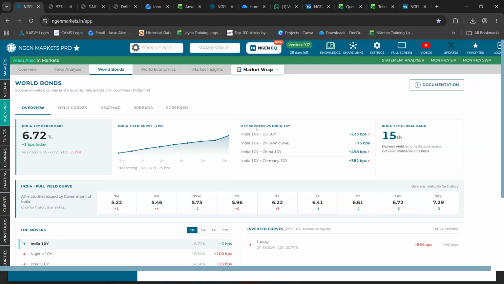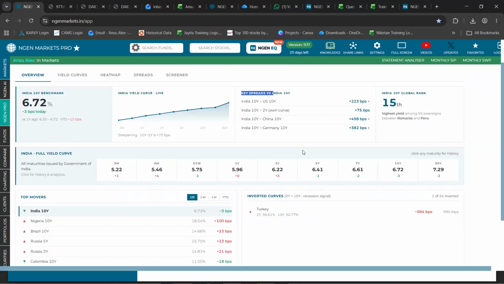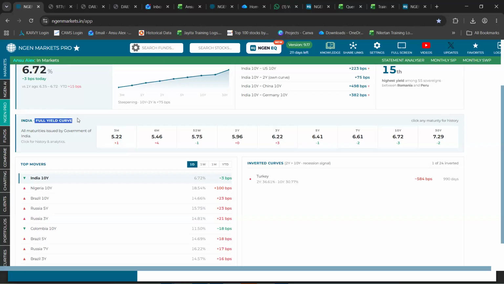Further to that, we have this Key Spreads section. This section compares the yield of India's 10-year bond against other major bonds and lets you know the difference right next to it. Further to that, you come across the section called Full Yield Curve. For Indian bonds, we show their maturities and their yields. For example, this is a bond with 2-year maturity, and its yield happens to be 5.96, and right below it, it will show you its 1 day